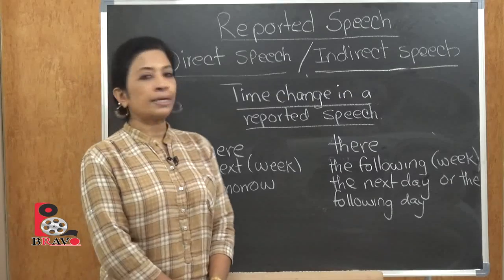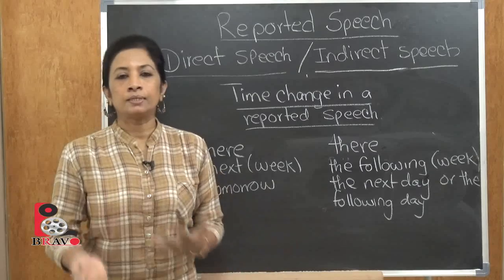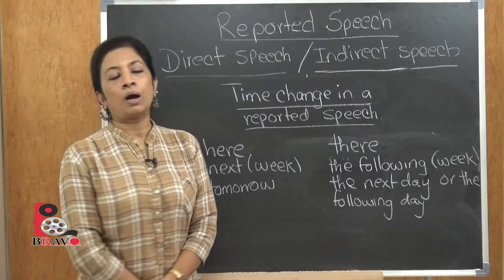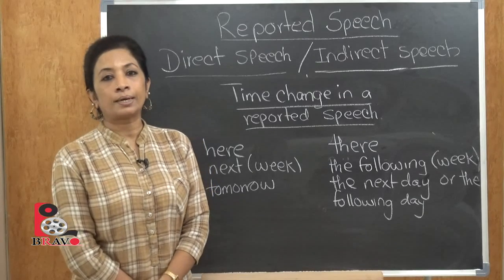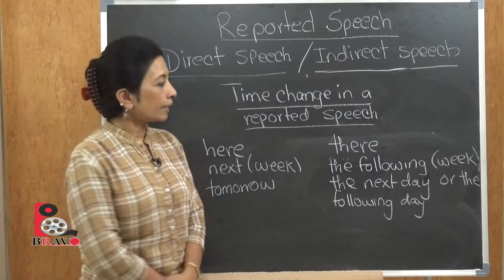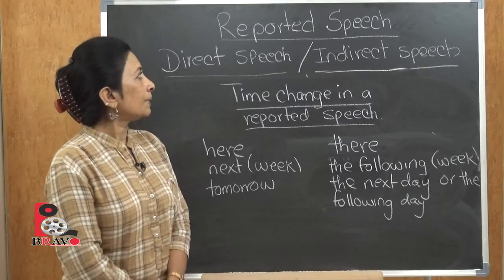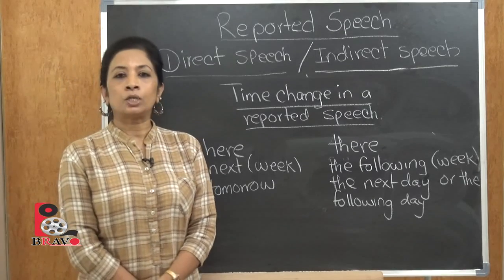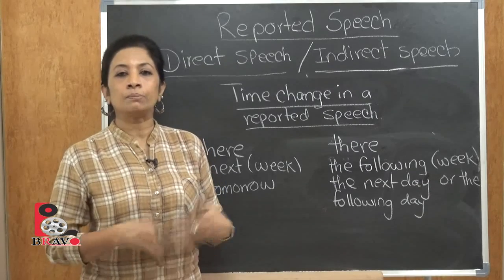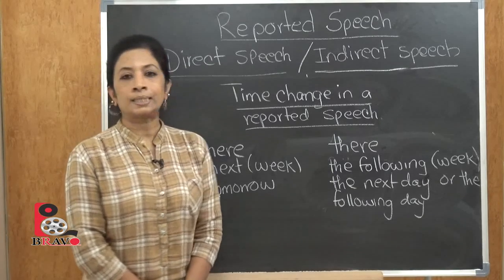So we have looked at 3 divisions of it. First we looked at indirect speech and direct speech with the 7 different formats of the speeches. Then we saw how the verb changes with direct and indirect. Now we are seeing how the time scale changes with direct and indirect speech. So this is a little mini exercise about reported speech that you have learned today, and please refer to the website of Bravo Easy to Learn English to get more and more ideas of how to change direct to indirect speech, and practice as much as possible.